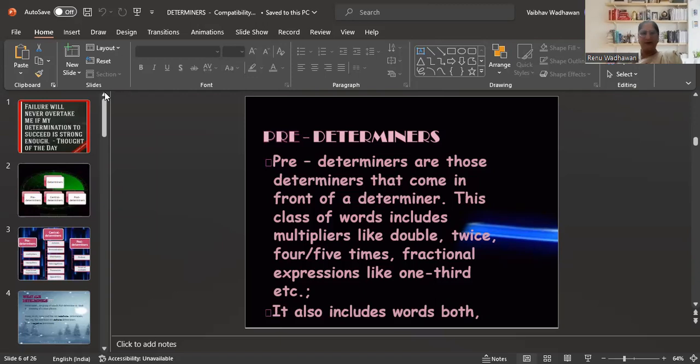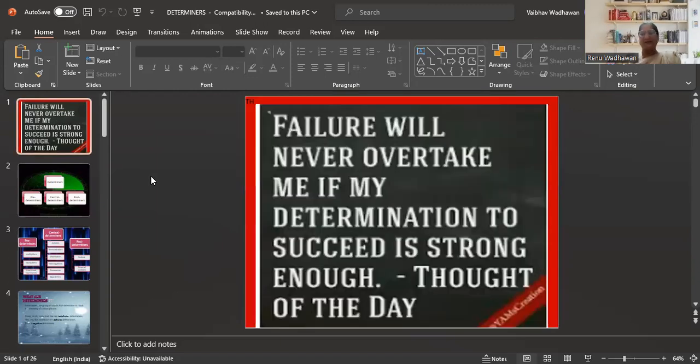Before I start, let's begin with one thought. Failure will never overtake me if my determination to succeed is strong enough. Failure will never overtake me, it can't come across to me, if my determination, my focus to succeed, is strong enough. It means I keep on trying to succeed, so definitely nothing can bring me down.